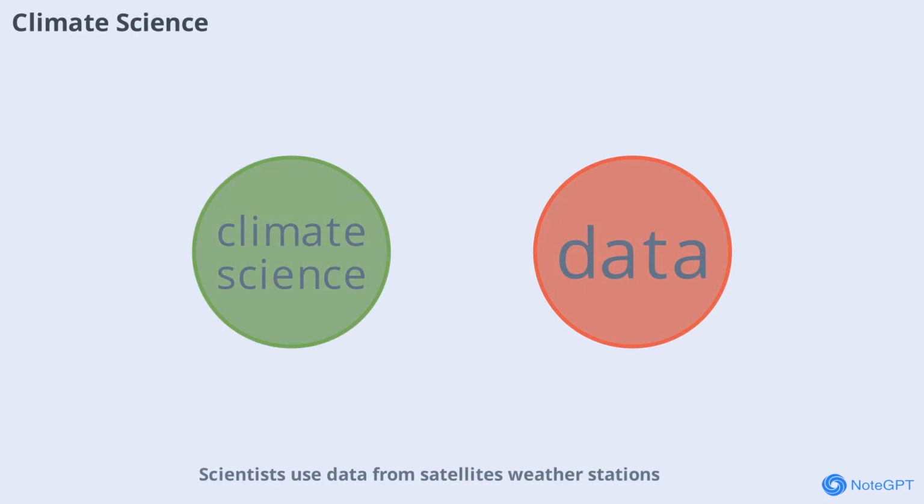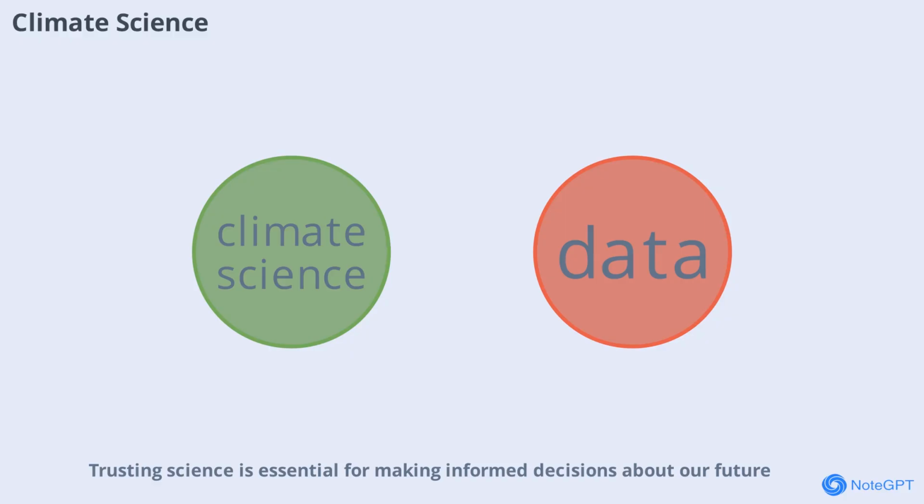Scientists use data from satellites, weather stations, and ice cores to track changes over time. Their research guides policies and solutions. Trusting science is essential for making informed decisions about our future.